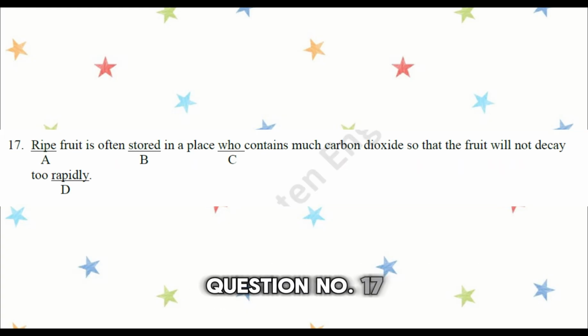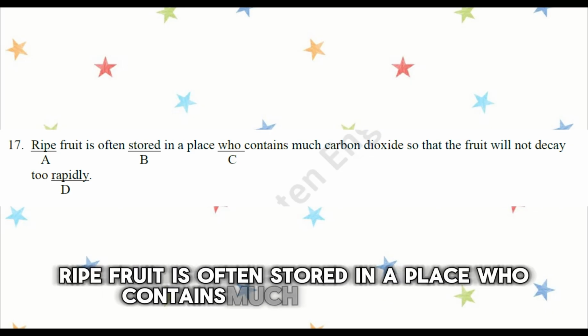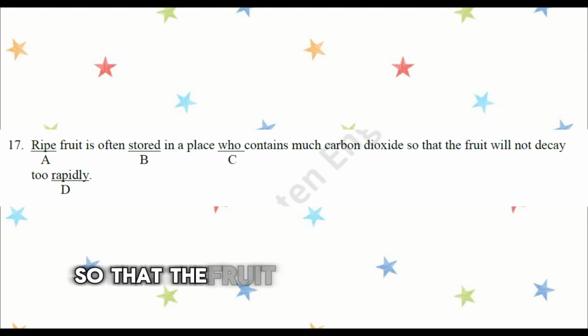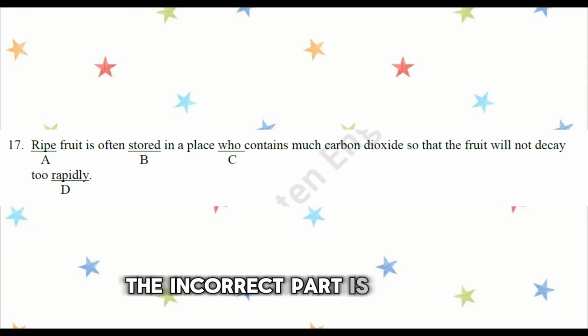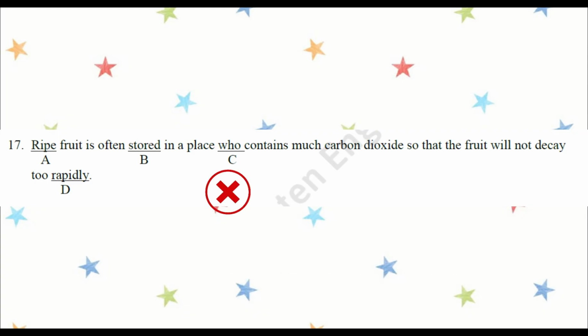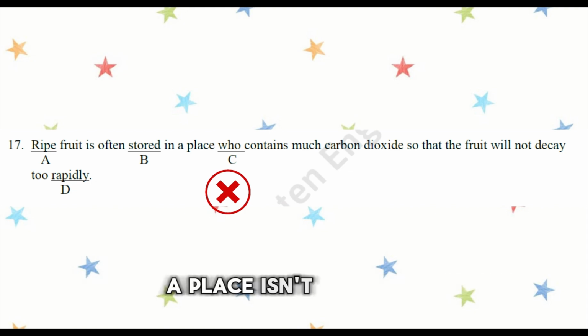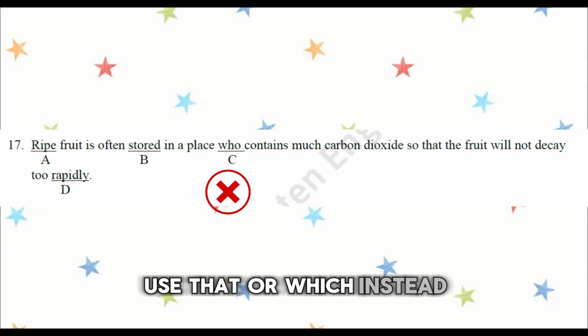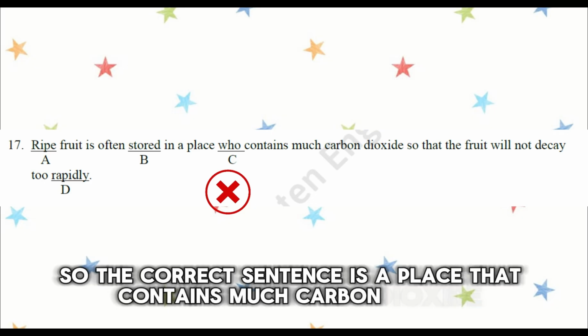Question number 17. Ripe fruit is often stored in a place who contains much carbon dioxide so that the fruit will not decay too rapidly. The incorrect part is B, who. The word "who" is only used for people. A place isn't a person. Use "that" or "which" instead. So the correct sentence is: a place that contains much carbon dioxide.